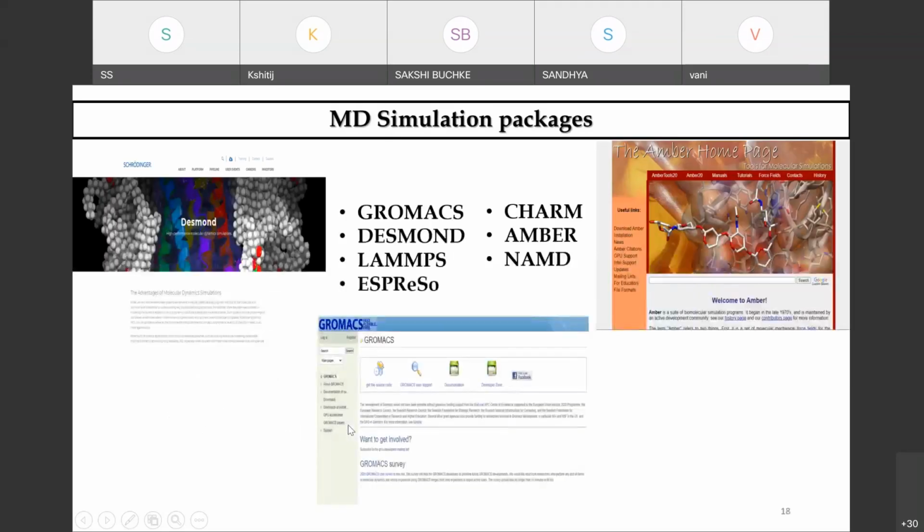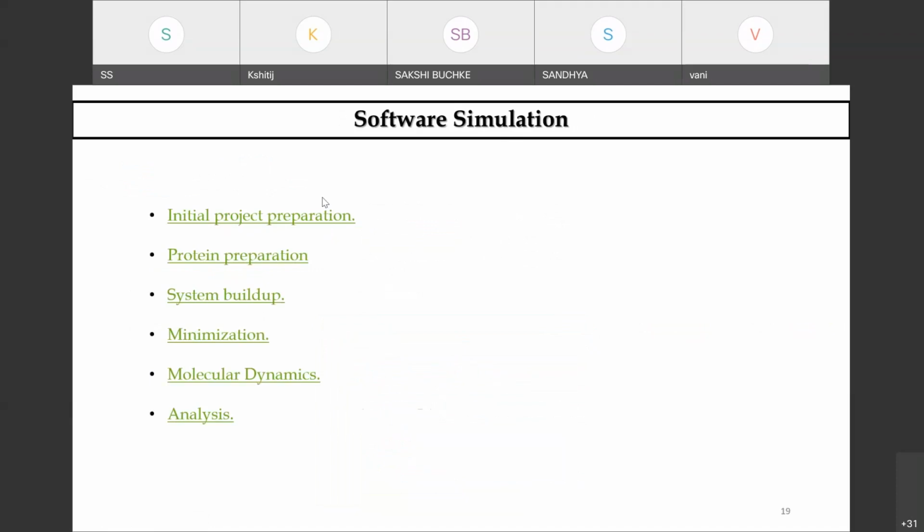Okay. So today we will be talking about Desmond. There are other software also. You have GROMACS. This is also open source, a very good package which is also used. Desmond is also freely available and open source, which you can use. And the different force field parameters are CHARMM, AMBER, and NAMD, which these packages use. Today I'll be talking about Desmond simulation.